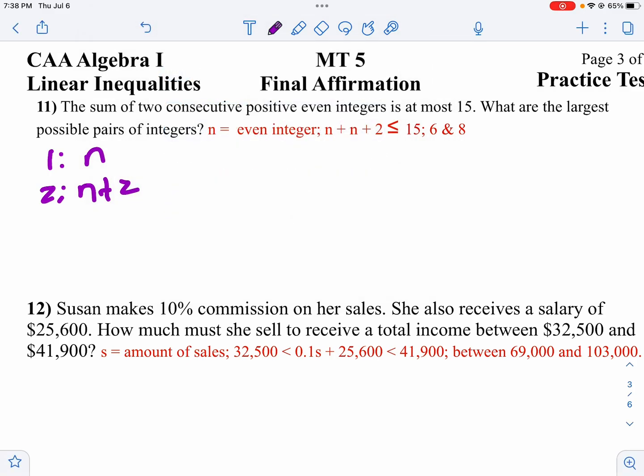Then it says the sum, so we're going to add those. So n plus n plus 2 is at most, which would be less than or equal to 15. Now I only have the parentheses in here for organization. They don't really mean anything, so I could erase those and simplify. n plus n is 2n. So I'm going to say 2n plus 2 is less than or equal to 15.